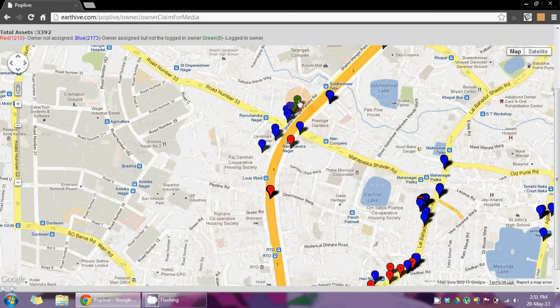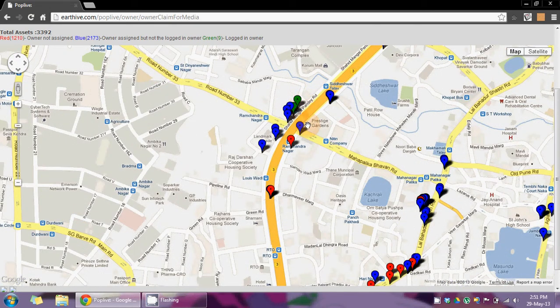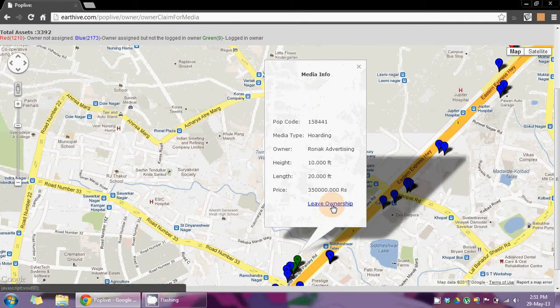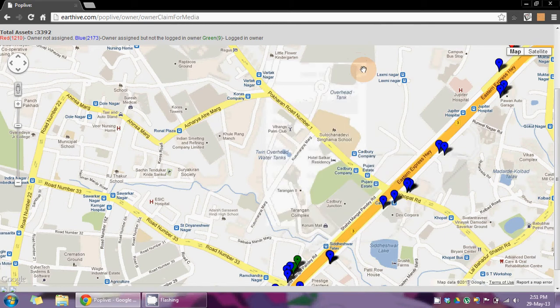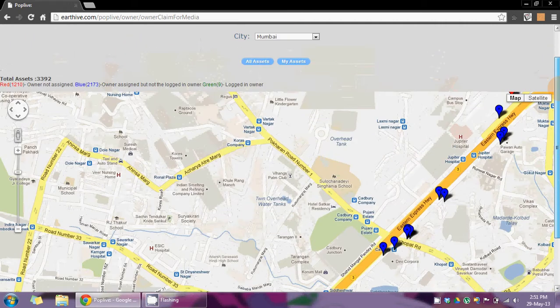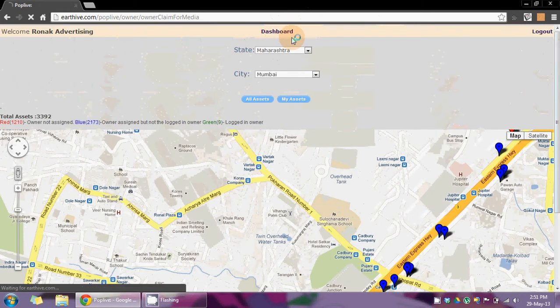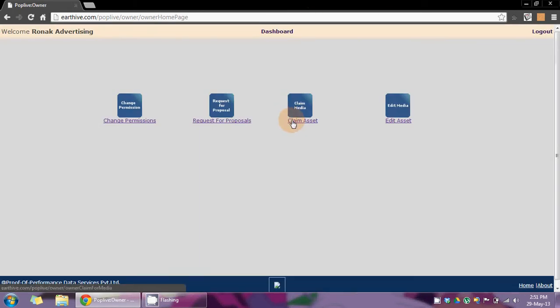Also, you can remove a claim after you have claimed a media if you don't feel that it is yours. So, this was the claim media section where you can claim a media. And now let's go to the edit asset section.